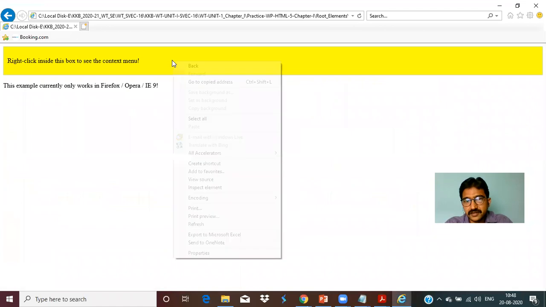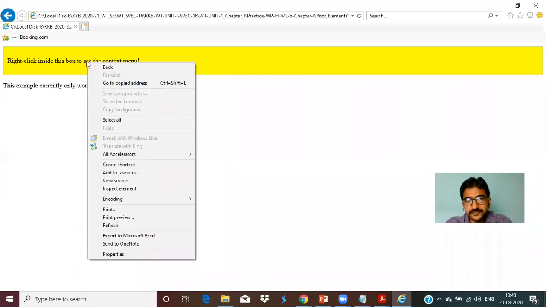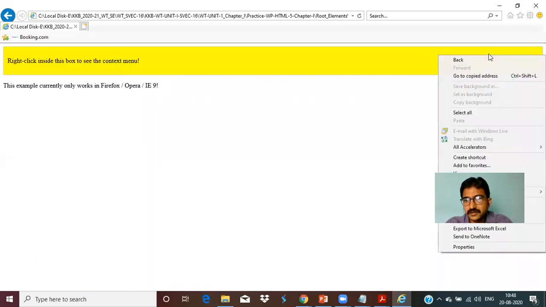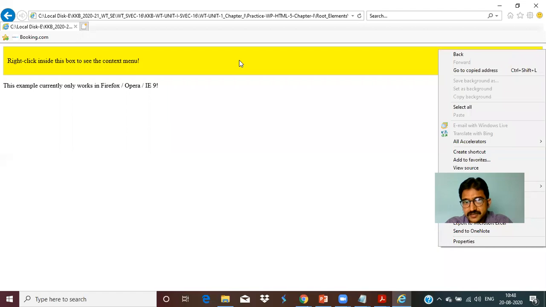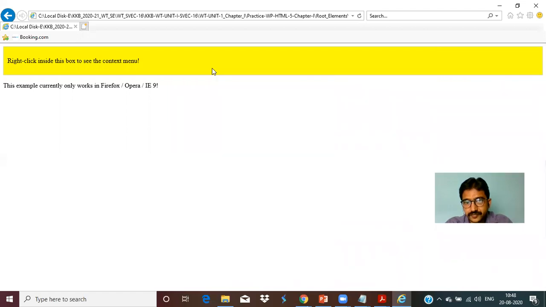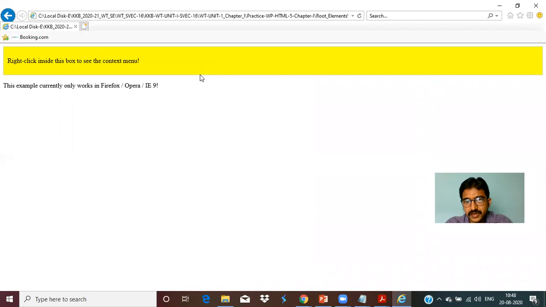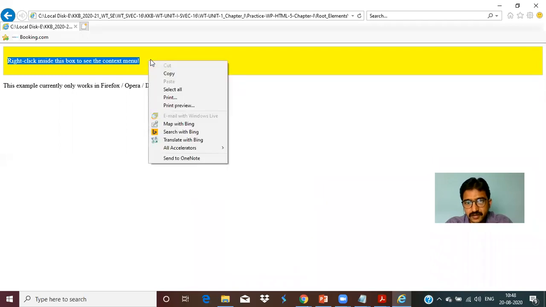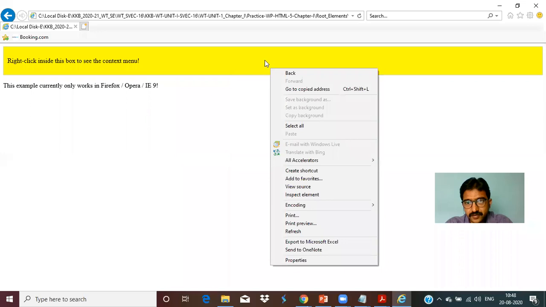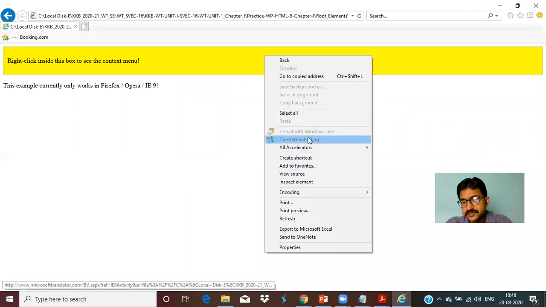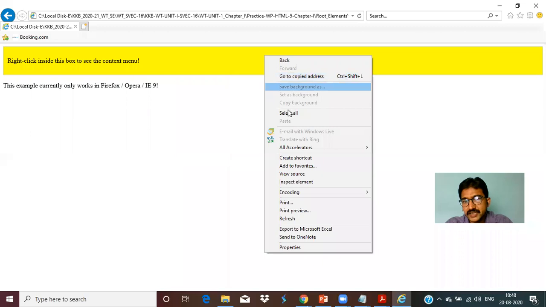If you right click like this, give me a second. Somewhere we had to get this. Anyhow, once you right click on this here, it depends on the browser once again. So once we right click over there, the total menu has to come like this. Whatever labels we have created, it has to come over this.